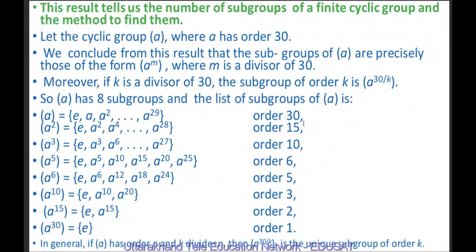If 15 is a divisor of 30, then it is the cyclic group generated by a square. If 10 is a divisor of 30, it is the cyclic group generated by a cube, and so on. So in general, if the cyclic group generated by a has order n and k divides n, then the cyclic group generated by a to the power n upon k is the unique subgroup of order k.